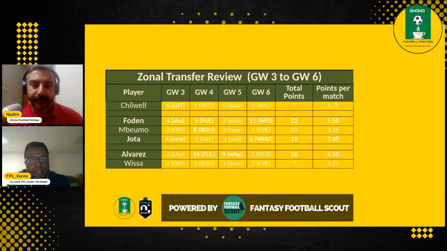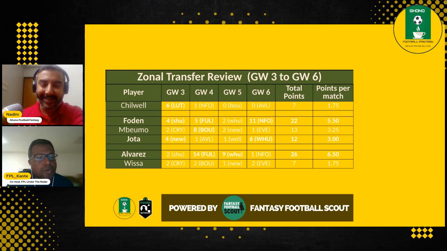Yeah, this is basically the players that were suggested before game week 3 and how they have done over the last 4 game weeks. As you can see here, for the likes of Foden and Alvarez, they have done really, really good, as predicted, as per their matchups. Chilwell was kind of a let down, and of course he didn't even start 2 of the games. So that's a disappointment for the owners.